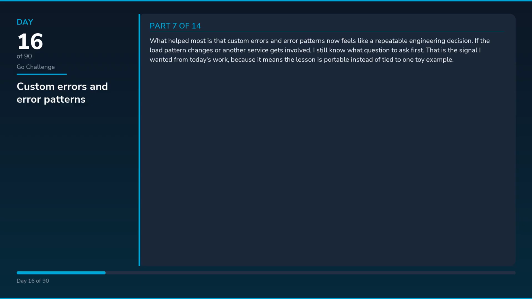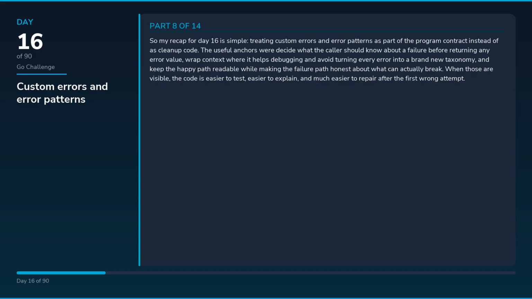So my recap for day 16 is simple: treating custom errors and error patterns as part of the program contract instead of as cleanup code. The useful anchors were decide what the caller should know about a failure before returning any error value, wrap context where it helps debugging and avoid turning every error into a brand new taxonomy, and keep the happy path readable while making the failure path honest about what can actually break. When those are visible, the code is easier to test, easier to explain, and much easier to repair after the first wrong attempt.